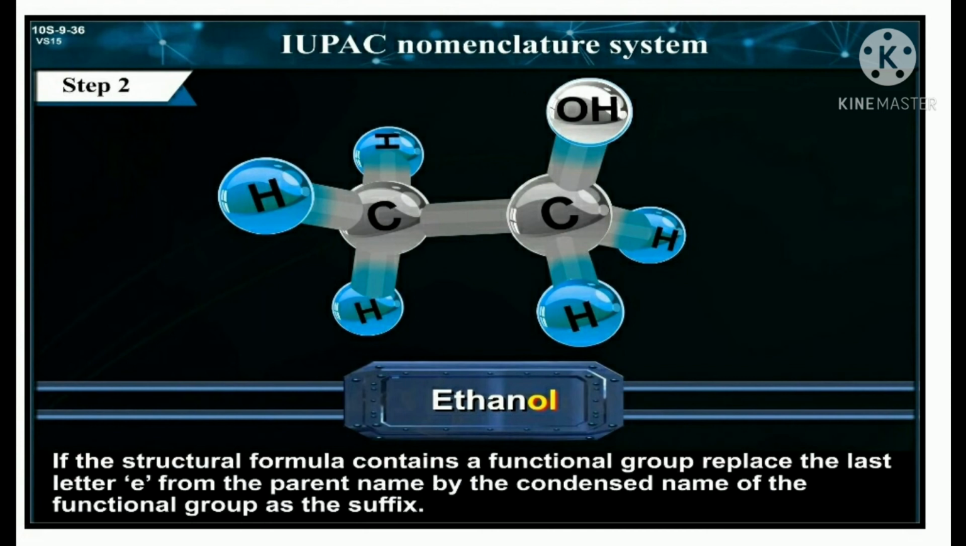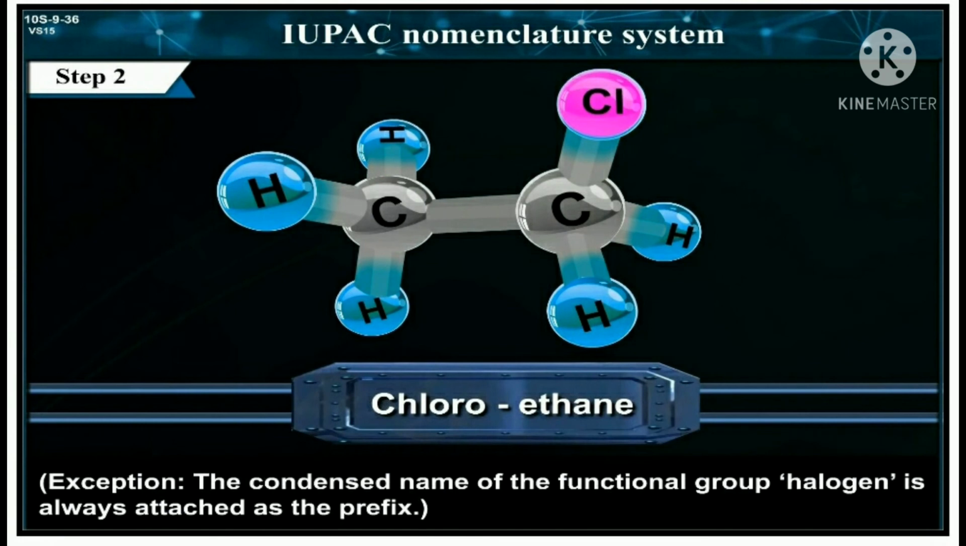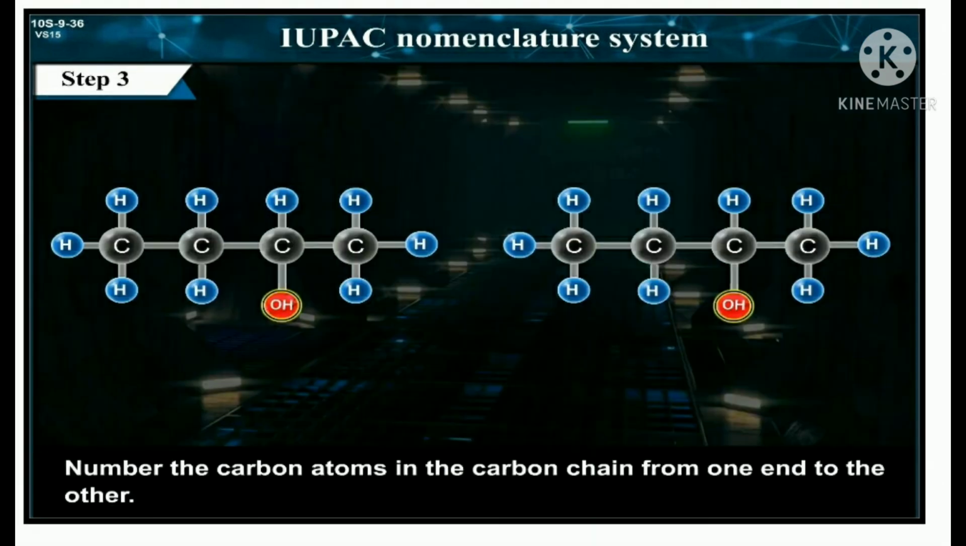Step 2. If the structural formula contains a functional group, replace the last letter E from the parent name by the condensed name of the functional group as suffix. Exception: the condensed name of the functional group halogen is always attached as the prefix. Step 3. Number the carbon atoms in the carbon chain from one end to the other.